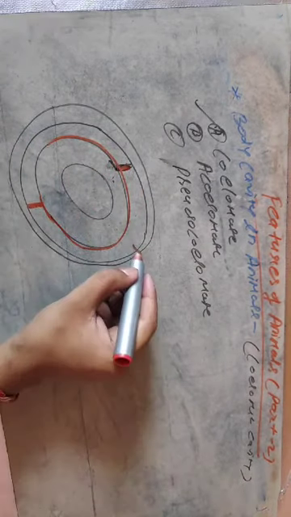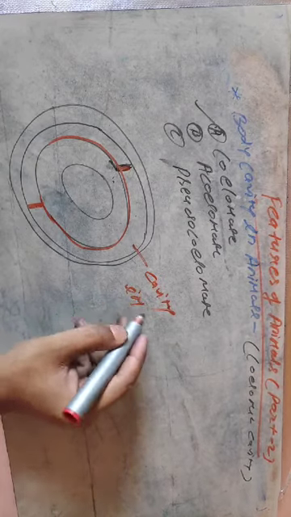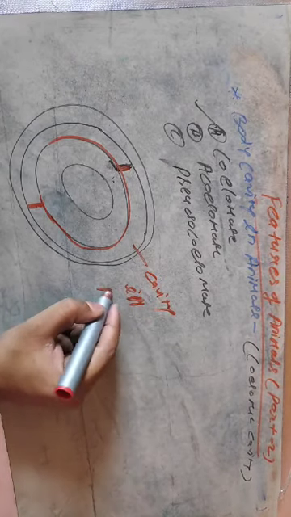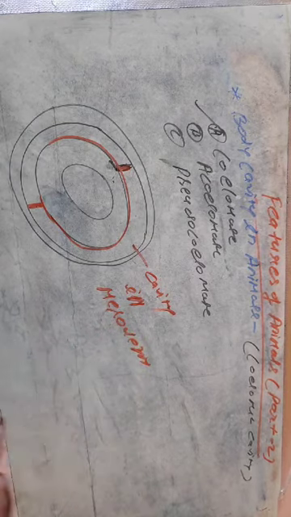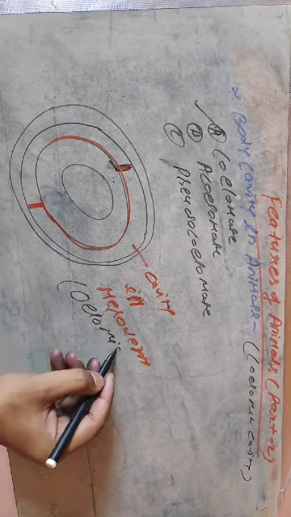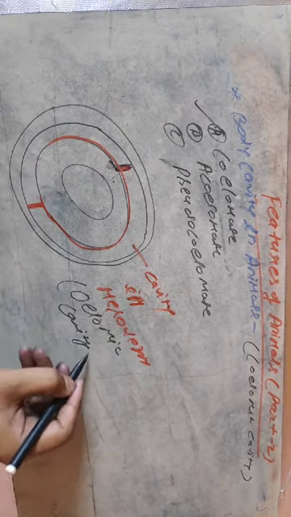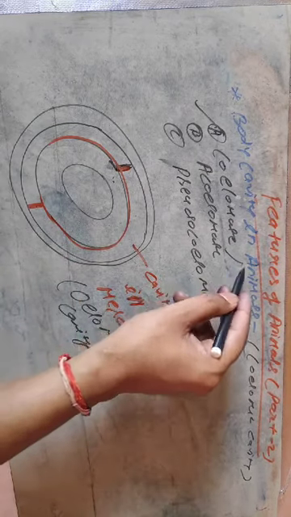So this is the cavity in mesoderm. The cavity in mesoderm is called coelomic cavity, and animals that bear this kind of cavity are known as coelomate animals.